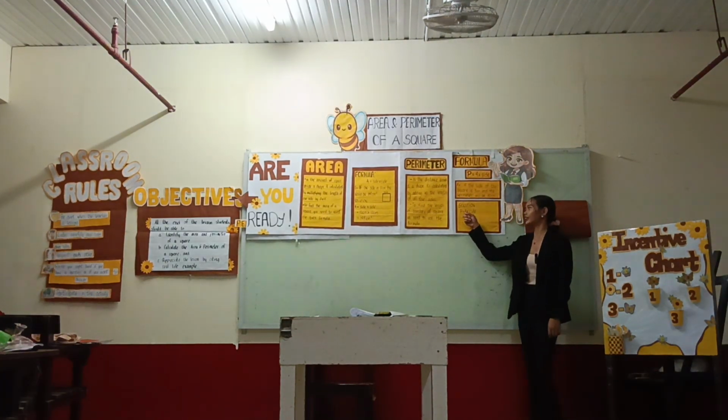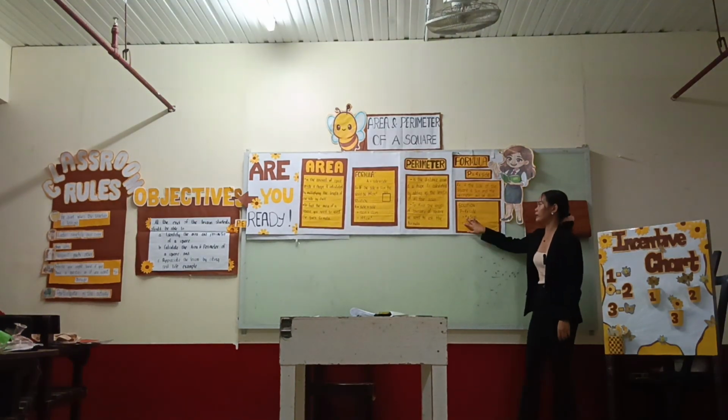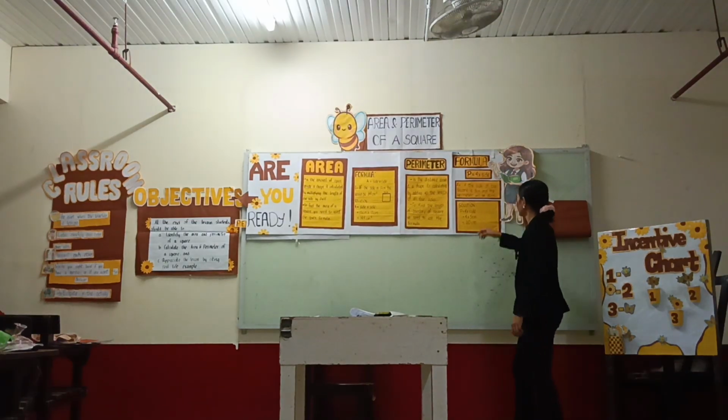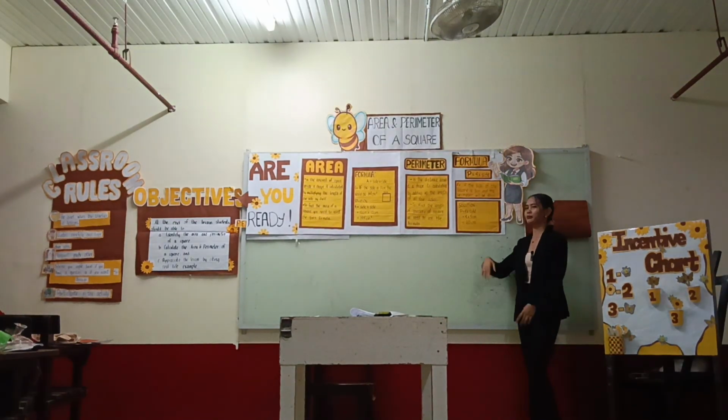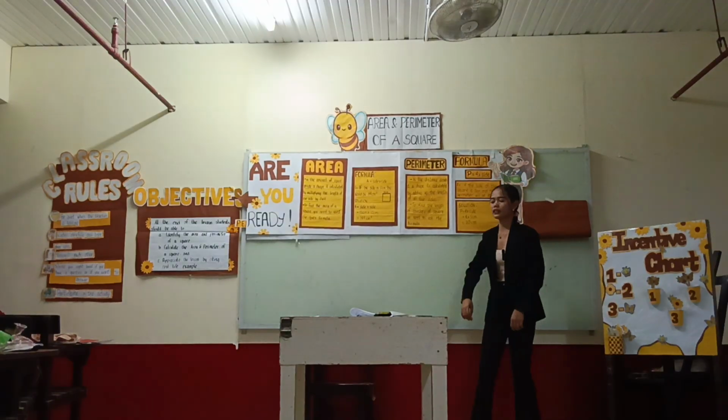So this is the solution. Perimeter is equal to 4 times side. So given the 4, you need to multiply it by the 5 centimeter. So 4 times 5 centimeter is equal to 20 centimeter.